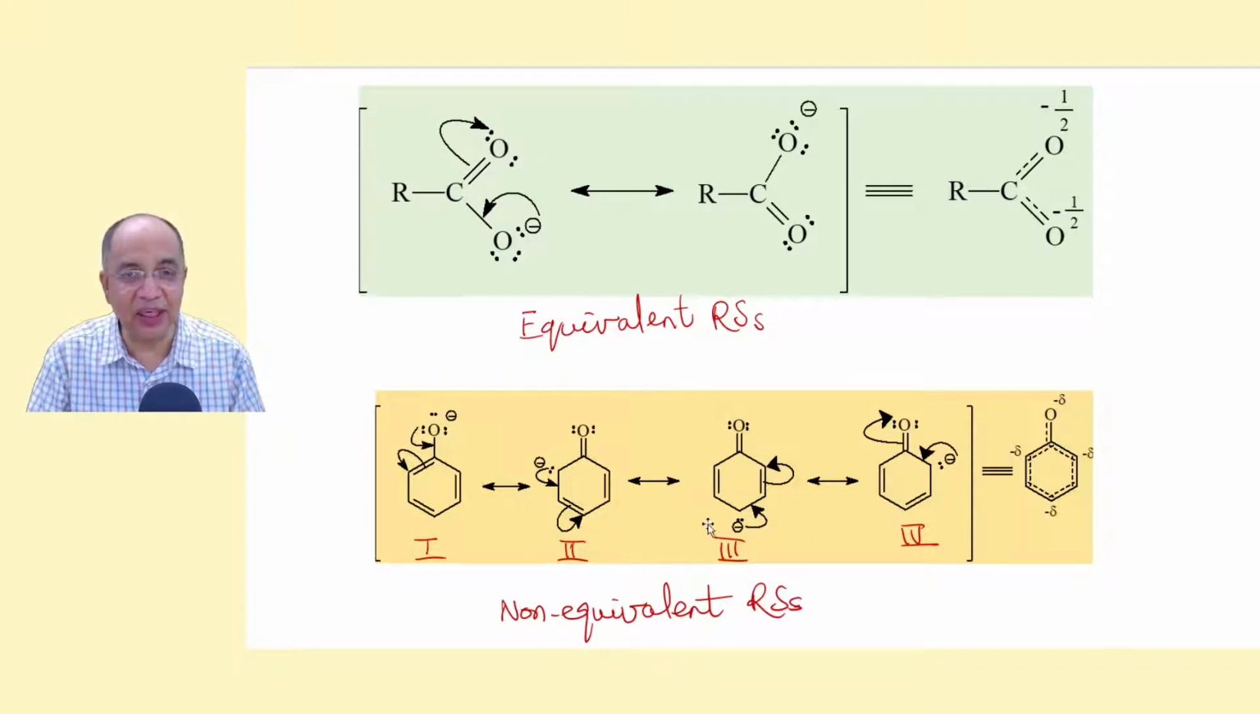The last 3 are less stable and less contributing because the less electronegative carbon atom carries the negative charge, whereas in the first one the oxygen atom carries the negative charge. So even if they are more in number, their contribution is less. So the extent of charge delocalization is less. Therefore, phenoxide ion is less stable than carboxylate ion, for which carboxylic acid is stronger than phenol.